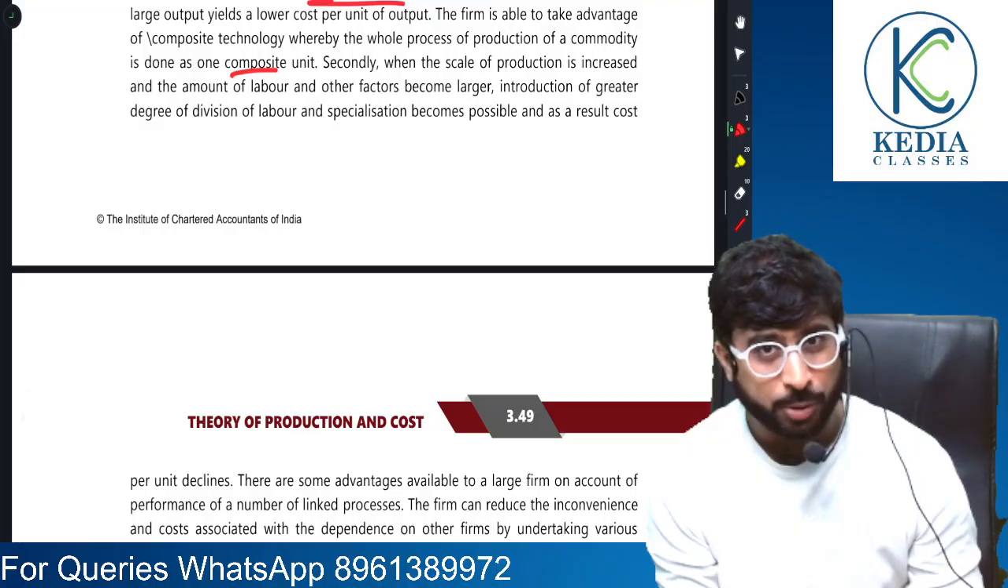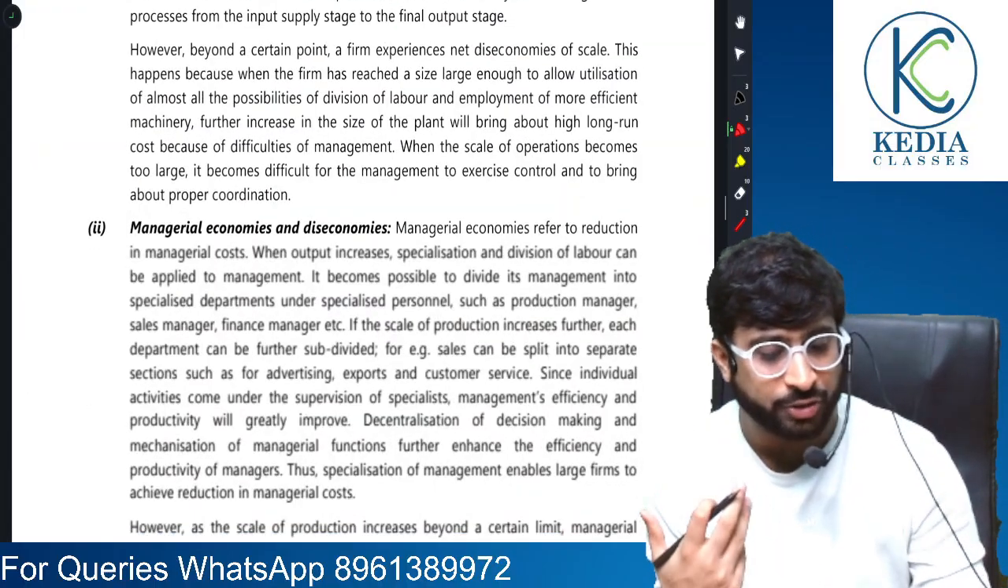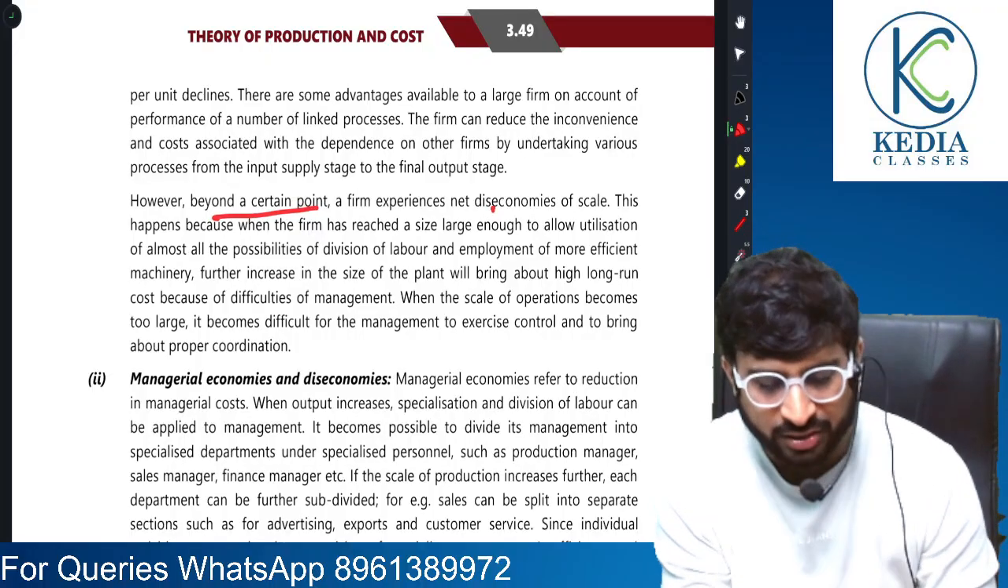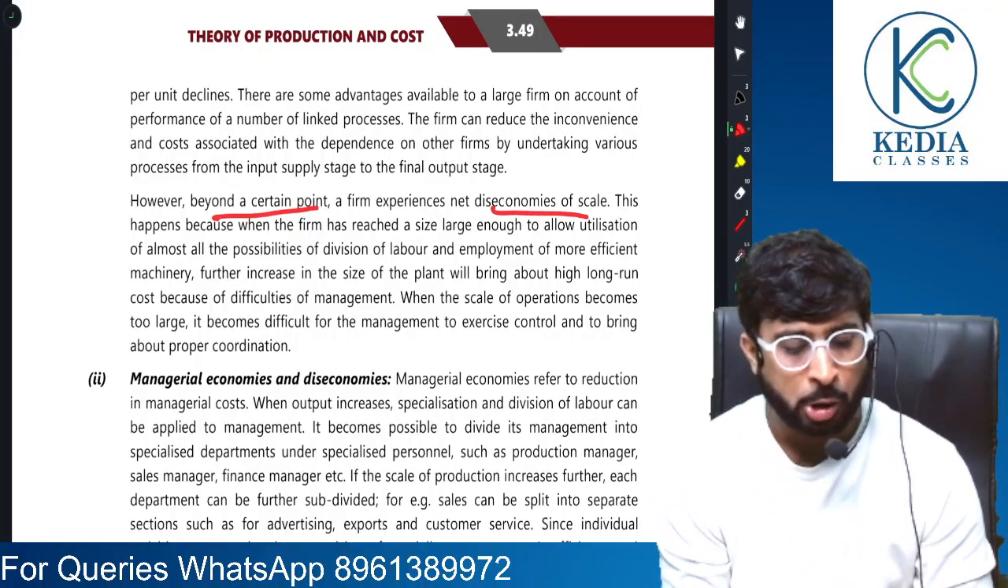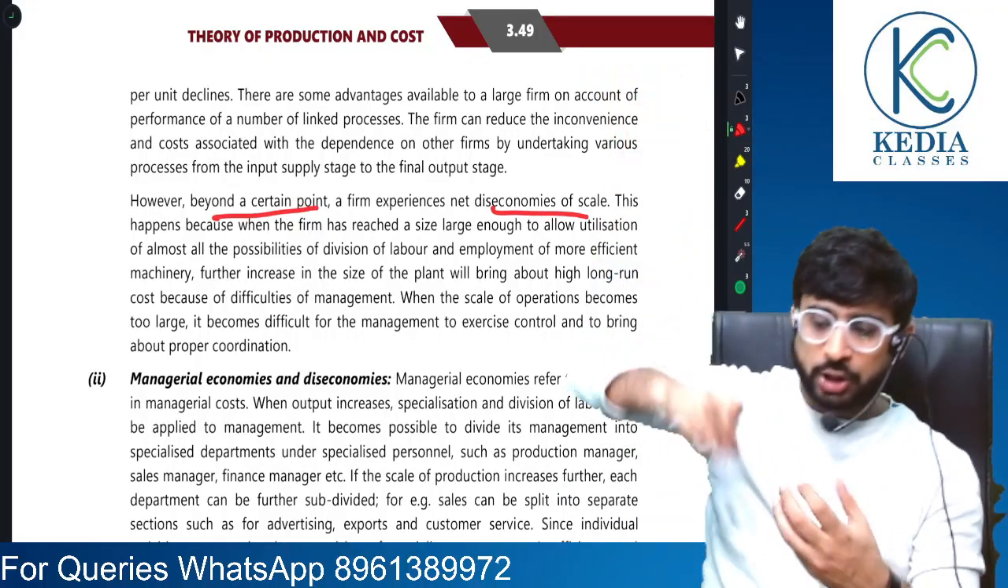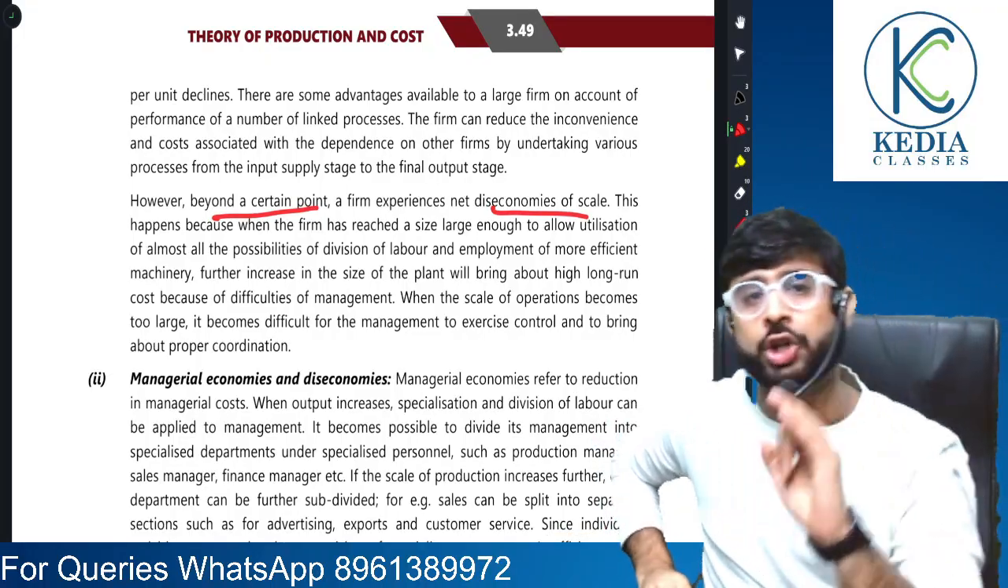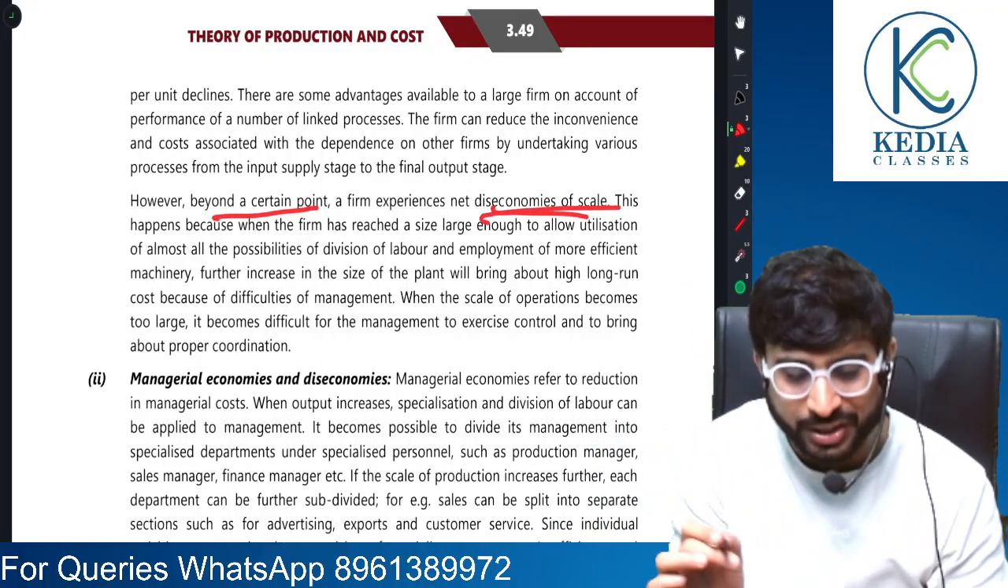So technical economies arise when you use new technology, when a firm uses new technology. But beyond a certain point, there are diseconomies, because now you are producing so much that you are unable to manage it. So it is becoming a wastage rather than a cost. This is called diseconomies of scale.